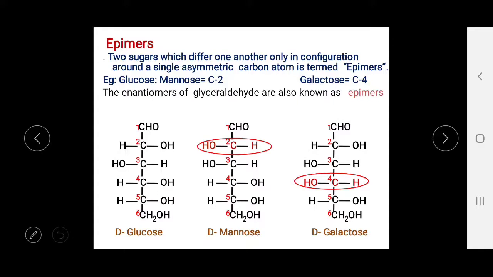So mannose is the C2 epimer of glucose. And between glucose and galactose, galactose is the C4 epimer of glucose, because उसका जो C4 कार्बन है वहाँ पे galactose different होगा glucose के structure से. So the enantiomers of glyceraldehyde are also known as the epimers.